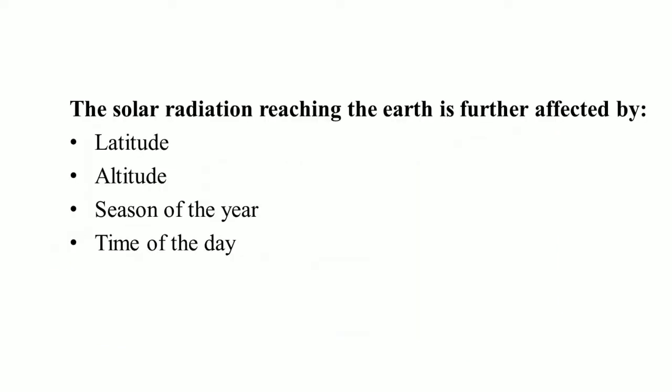Okay, next we have altitude. Okay, altitude is nothing but the distance of a particular point from the standard referral point. Suppose we are taking the mean sea level as the standard referral point. Okay, so the distance of a particular point from the mean sea level will be the altitude of that place. Okay, so with the increase in altitude, the solar radiation intensity increases because as the altitude increases, the atmospheric pressure decreases.